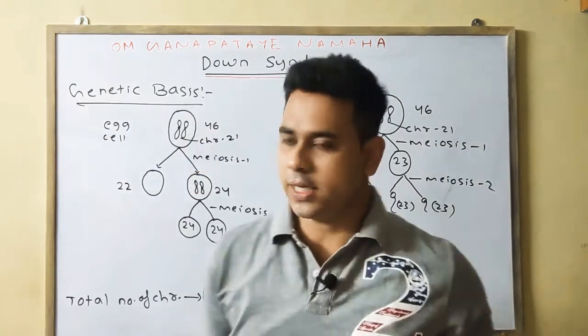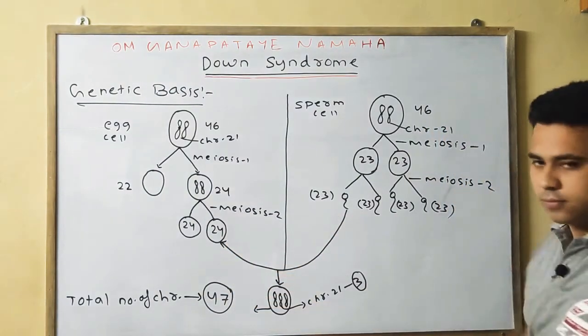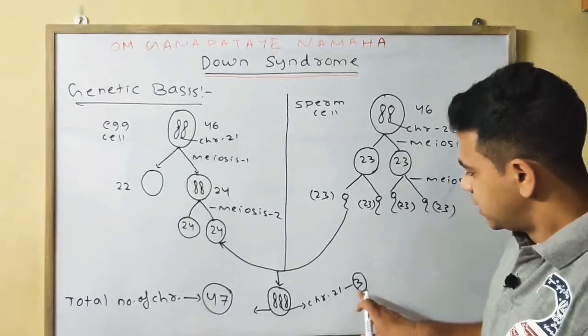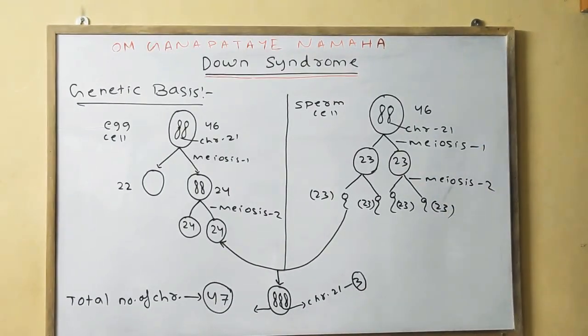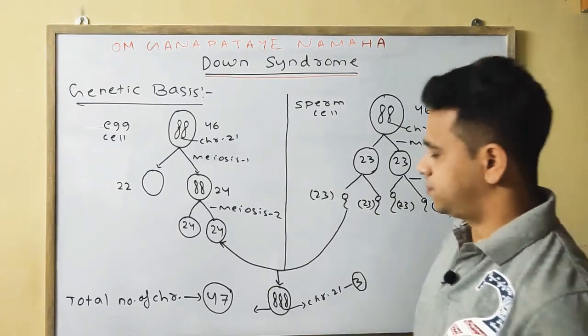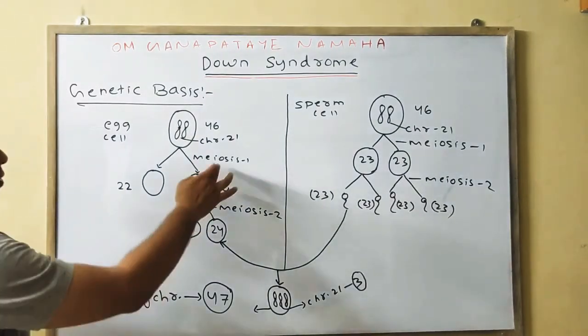Instead of 46, 24 plus 23, it is 47, and chromosome number 21 is 3 instead of 2. This is the case where I have shown the non-disjunction in meiosis 1.